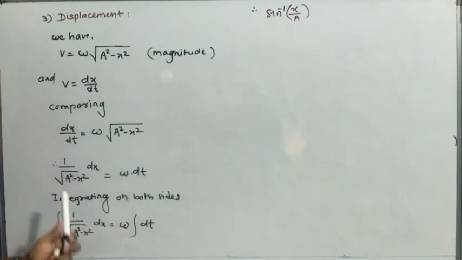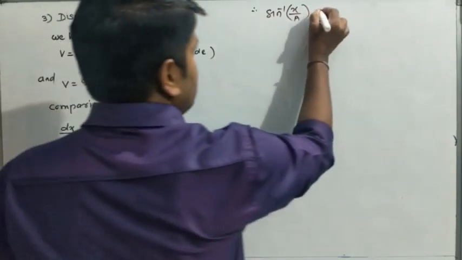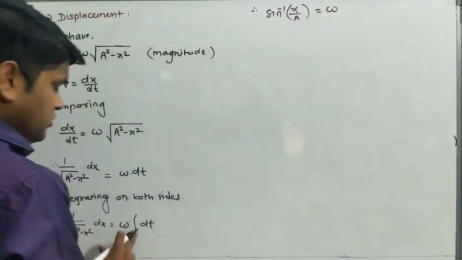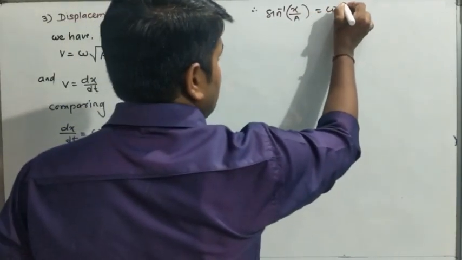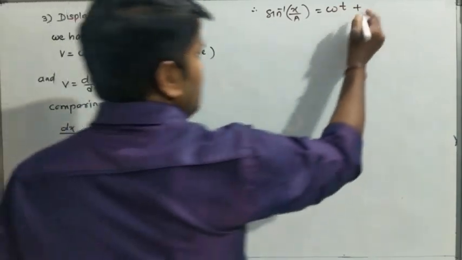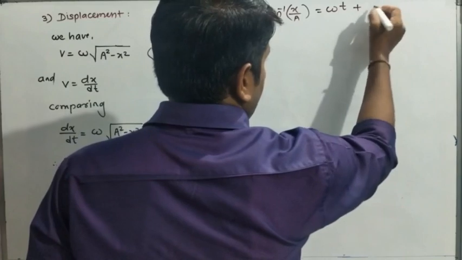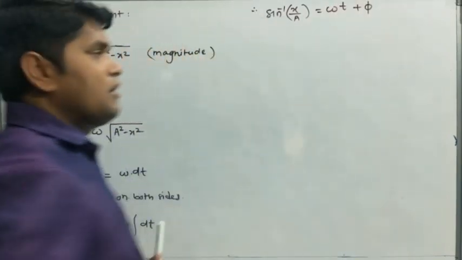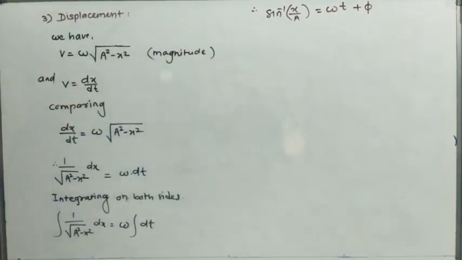इंटिग्रेशन चॅप्टर मध्ये तुम्हाला होऊन जाणार आहे. Okay, so omega as it is. What is the integration of dt? Its integration is t, and here we are taking the constant of integration as phi, where phi is a constant of integration.